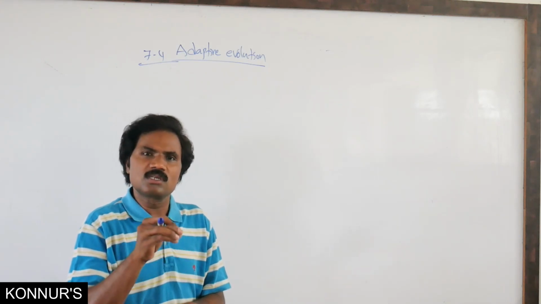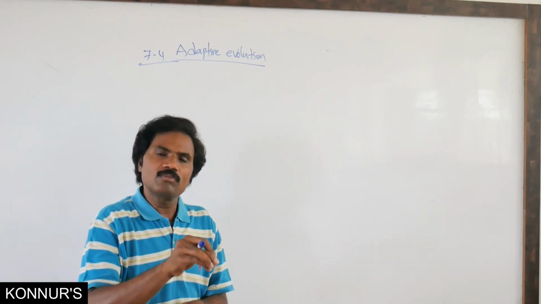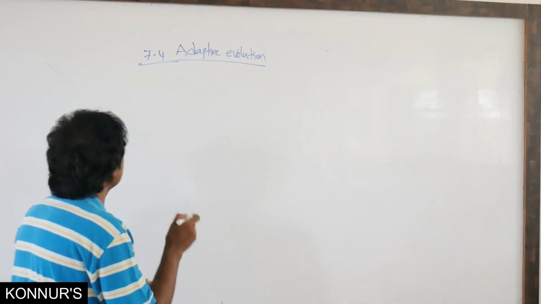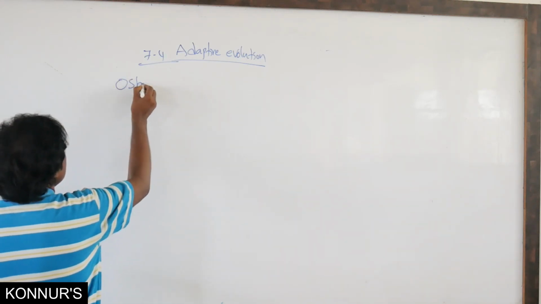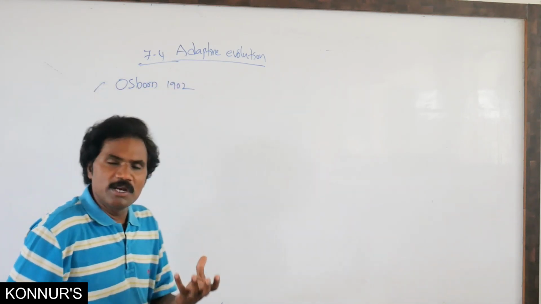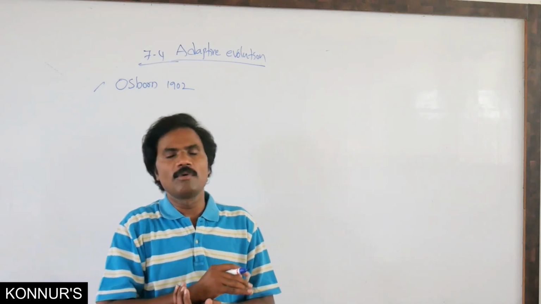Who is the scientist who explained adaptive evolution? That is Osborn, in 1902.